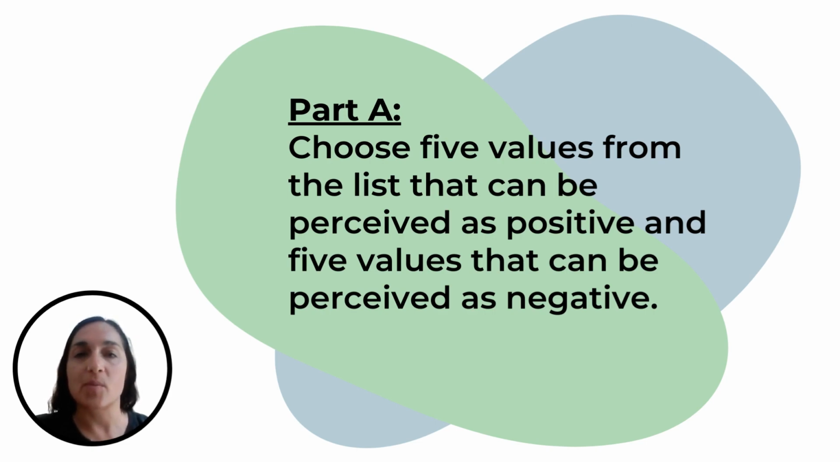Choose 5 values from the list that can be perceived as positive and 5 values that can be perceived as negative. Many of the positive values can be quite easy to spot. There are some values that seem to be universally viewed in a positive light. It could be hard to argue that values such as love, peace, and kindness are negative in nature. There are other values that fall into the grey area. It is more difficult to determine whether the value is positive or negative.